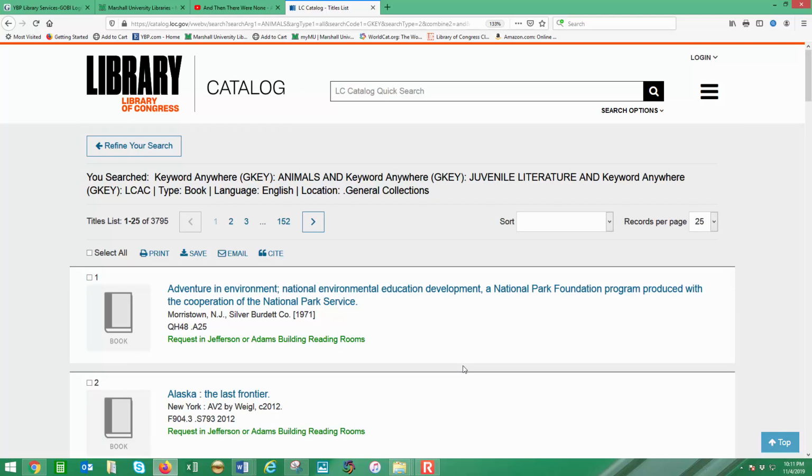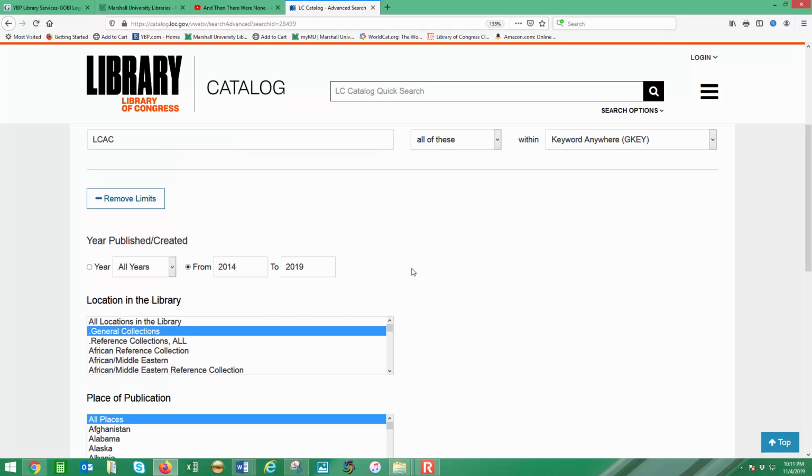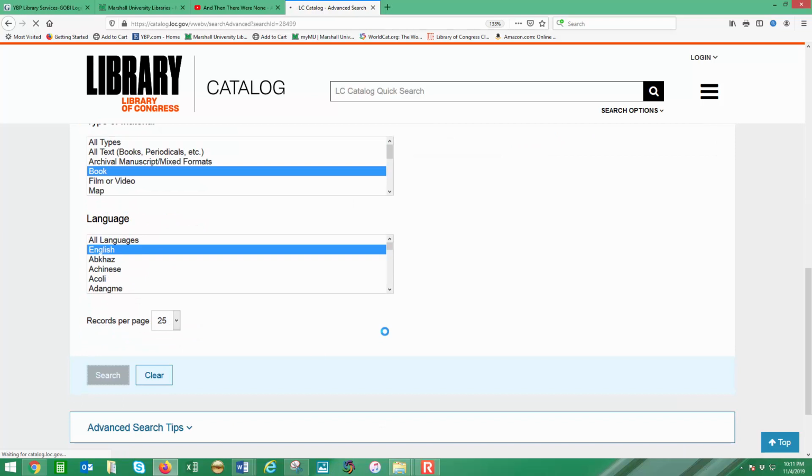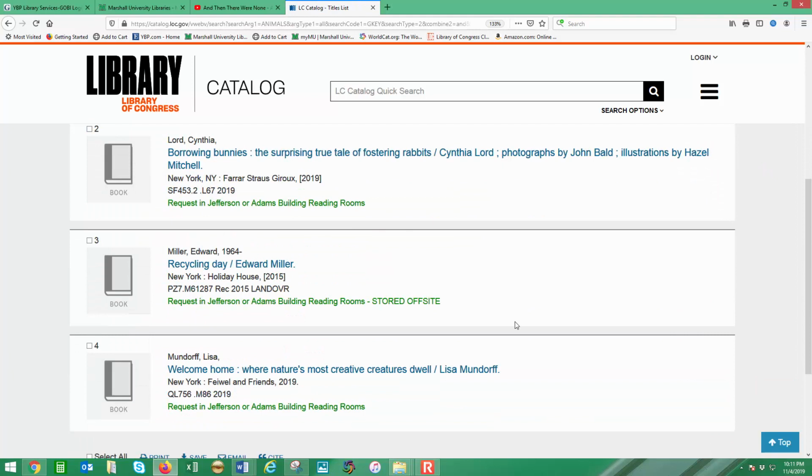So that's when we really might want to look at our date range, refine our search, and I've been doing a 5-year range in my searches, and we'll see what that does. That brings us down to 4 titles.